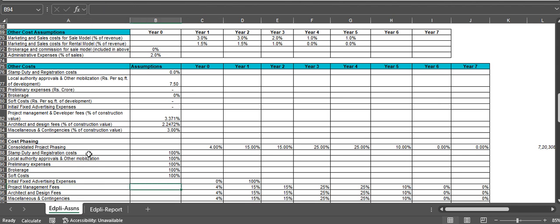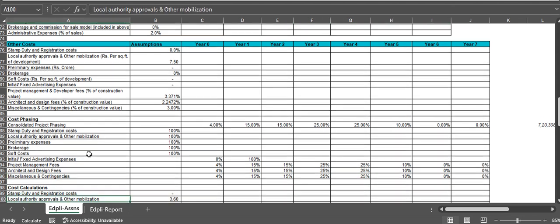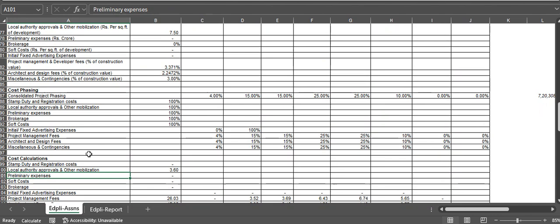Project management fees 4%, and the 15%, 25%, and 10% is also there. Architecture and design fees is 4%, then 15%, 25%, and 10%. Then miscellaneous and contingencies are 4%, 15%, 25%, and 10%. Then we have the cost calculations for the other things.